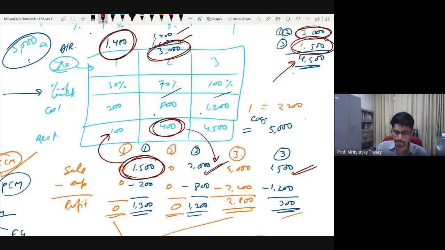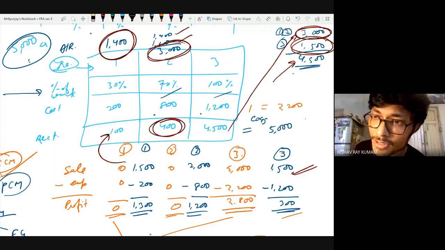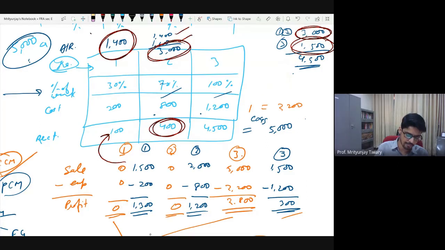What should the client have paid? Client paid 4,500. So of this 4,500, 1,500 will be towards this year's sale and 3,000 will be towards previous year's account receivable. ठीक है, समझ आया? Questions? So what happens is you make the accounts receivable 0, right? Yes, you will bring the account receivable to 0.